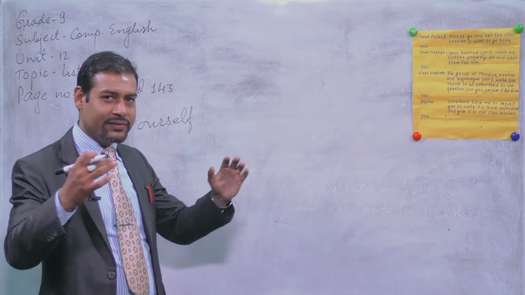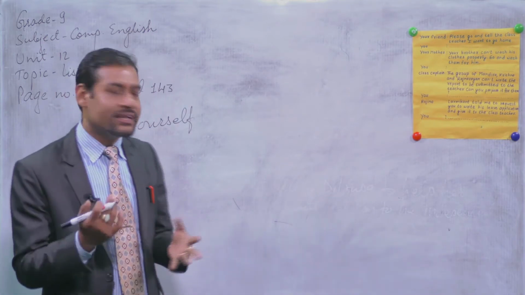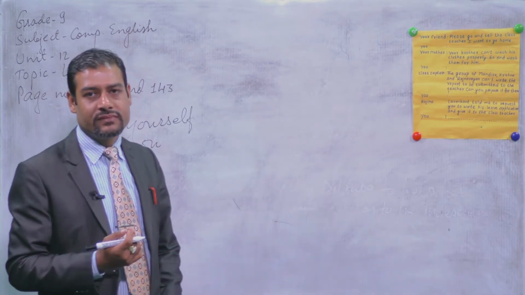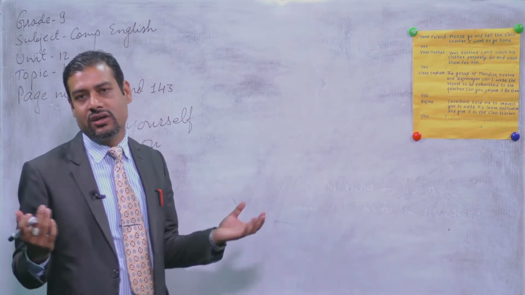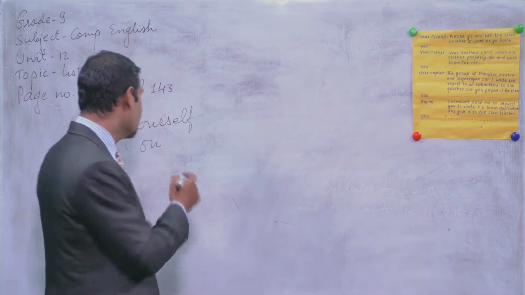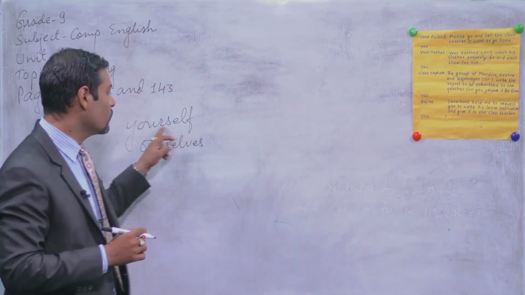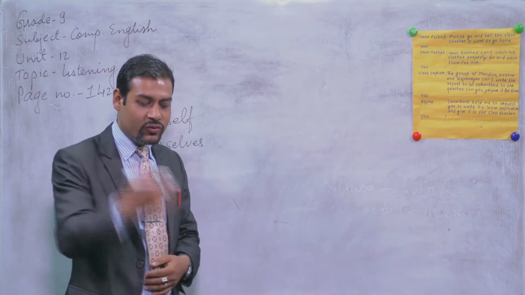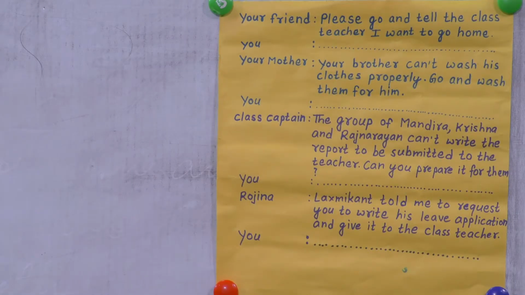And maybe at the end of the conversation you can find another reflexive pronoun, that is ourselves. When Dilrupa requests her mother to call the father, at that time she said that they would not call and they would do themselves. So they said ourselves, okay. So these sort of words are called reflexive pronouns in English. Now we are going to do this exercise using this sort of reflexive pronouns.